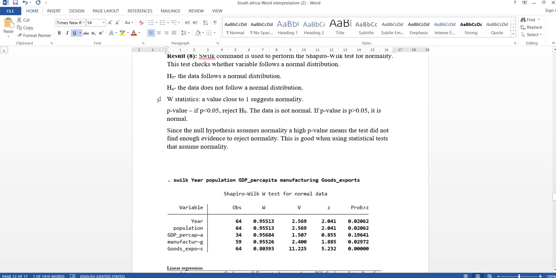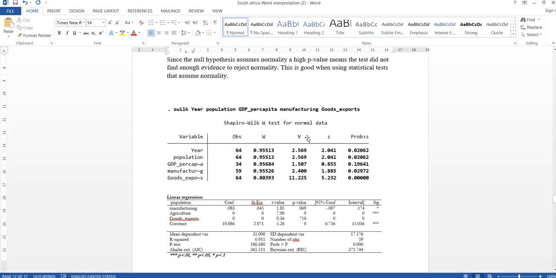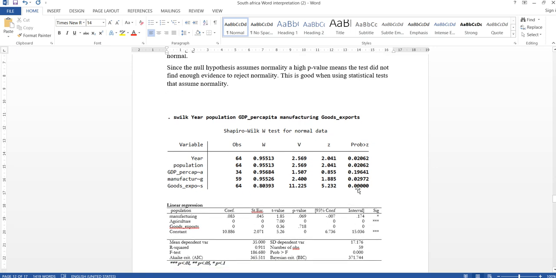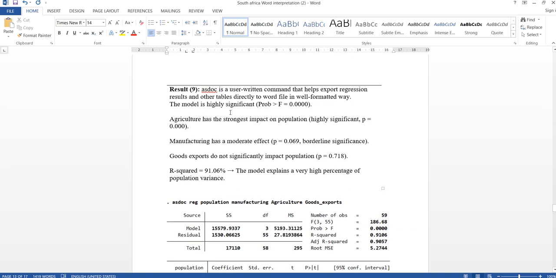If the W statistics are close to 1, it suggests normality. As you can see, everything is normal here. And these are p-values, and none of them is not greater than 0.05, like here you can see the result.